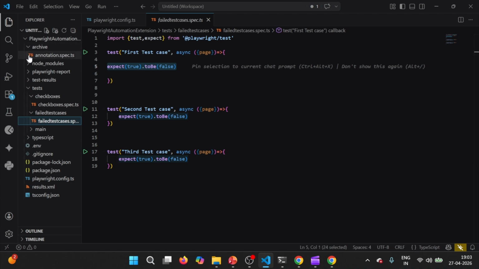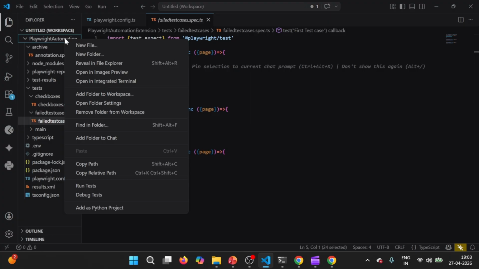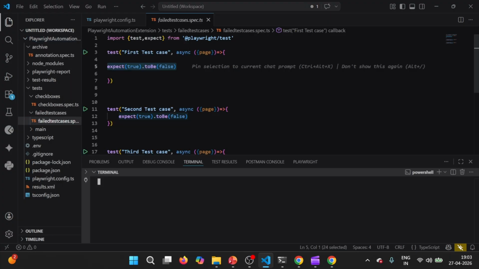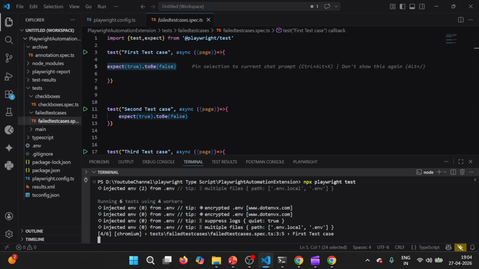Let us first try to execute the entire suite. I'm going to right click on the project and use npx playwright test, and it will run the entire suite. If you notice, it says running 6 test cases using 4 workers. We will soon discuss the workers concept in the parallel execution video.